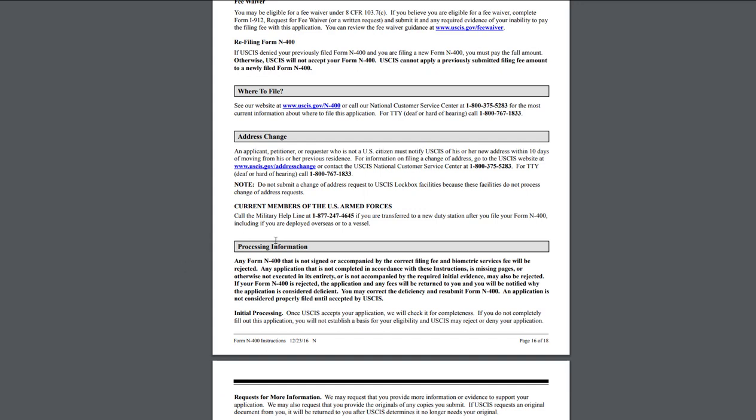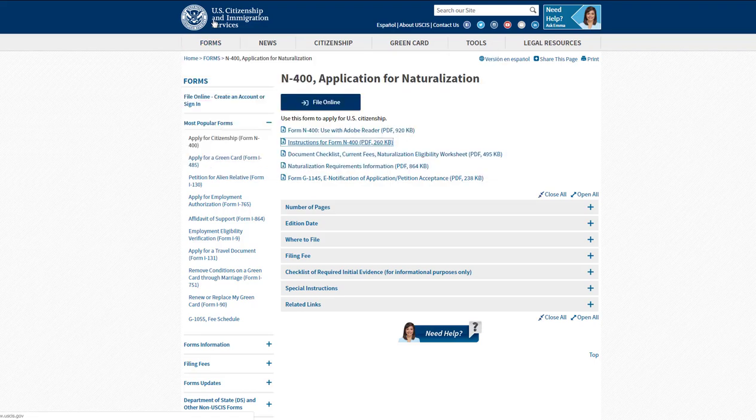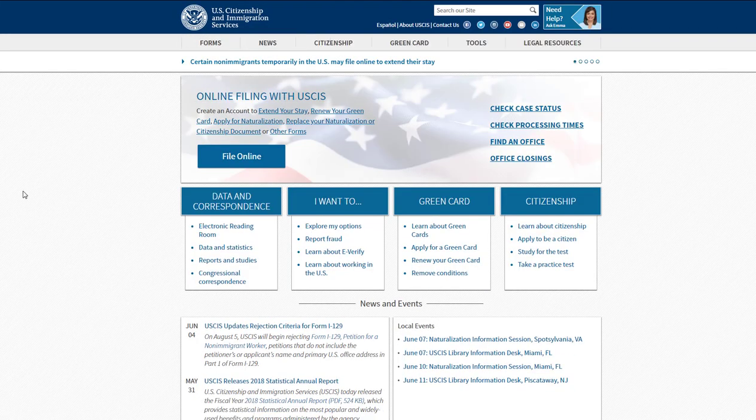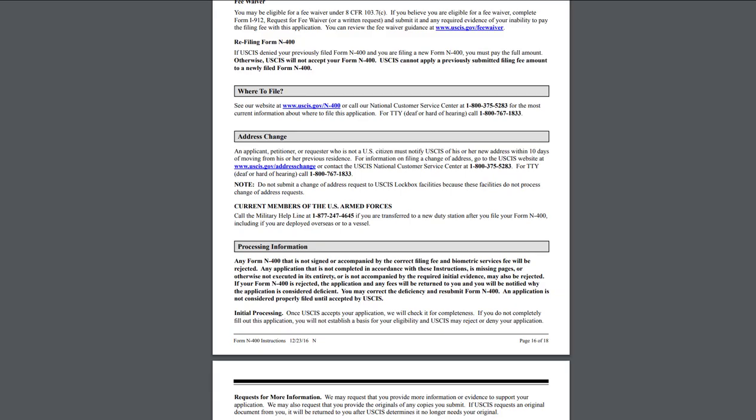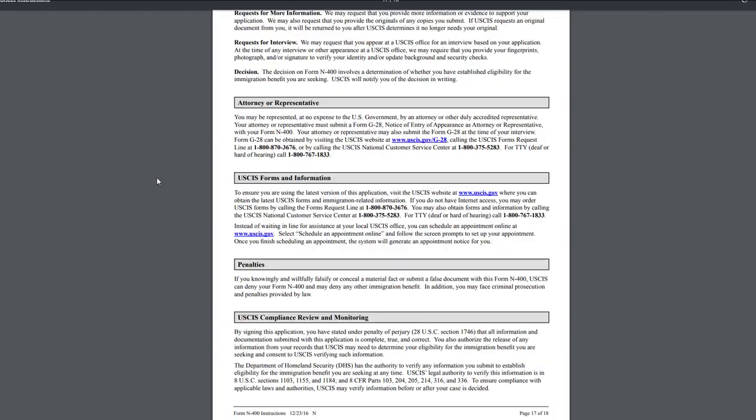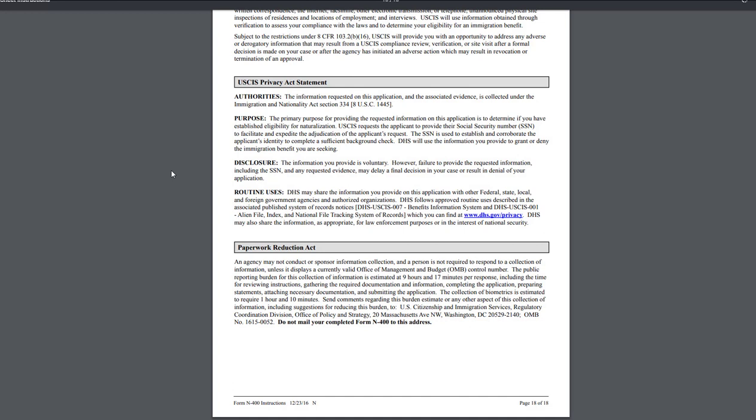And with that receipt number, you will be able to go to the uscis.gov website and check the case status. By entering the receipt number over here, you will be able to check the status, and it will tell you what's going on, if there is a biometrics appointment scheduled or an interview scheduled, and stuff like that. And that's really it.